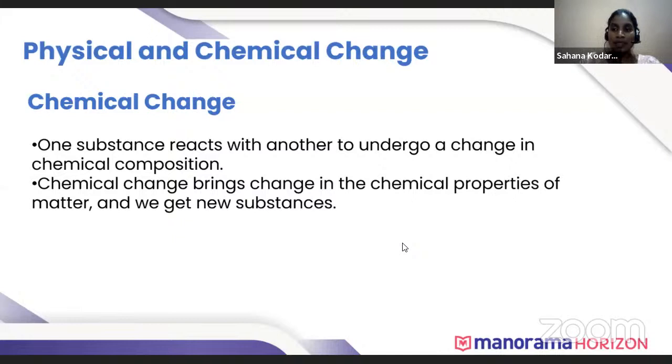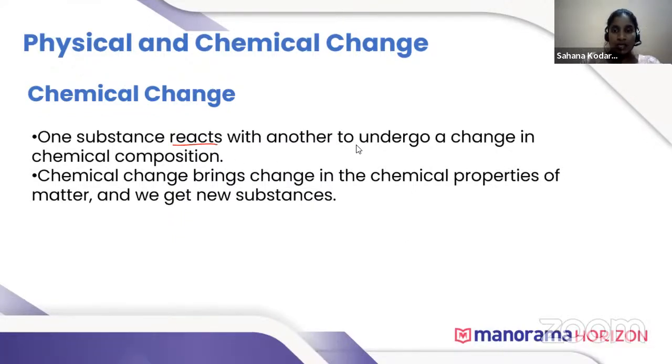So in chemical change, one substance reacts with another substance and they undergo change in chemical composition. For example, when carbon reacts with oxygen, carbon dioxide is formed.